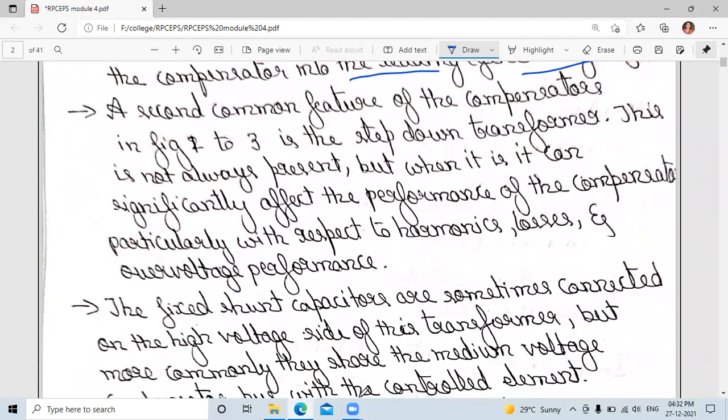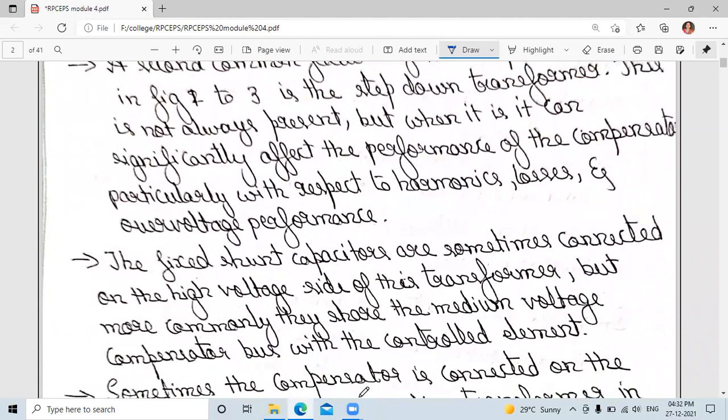The fixed shunt capacitors are sometimes connected at high voltage, but then we require a step down transformer. Most preferably we use medium voltage only, along with the controlling element.